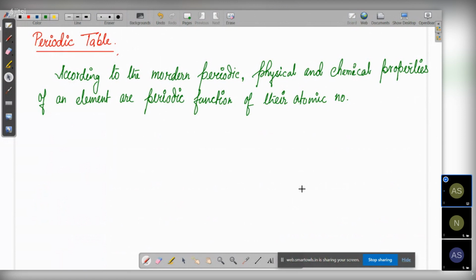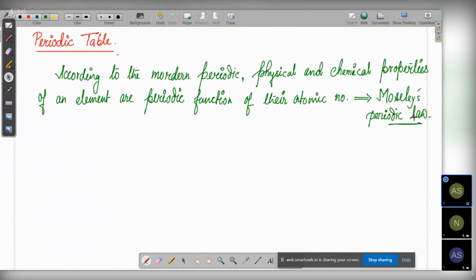So this is also known as the Moseley's periodic law, which says that the physical and chemical properties of element are periodic function of their atomic number.